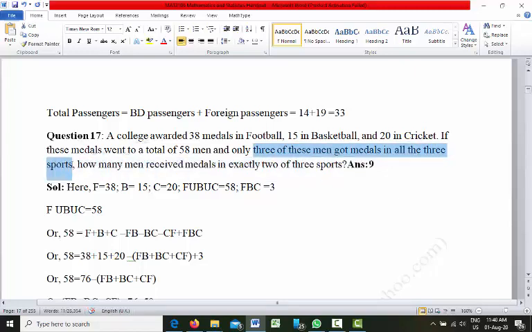That means F intersection B intersection C, got medal in football, basketball, and also in cricket, is equal to 3. Now we have F union B union C is equal to 58.